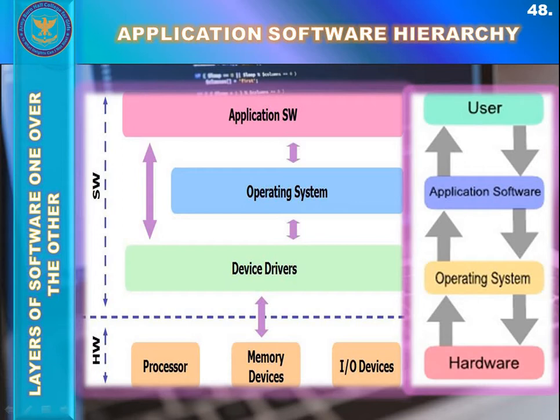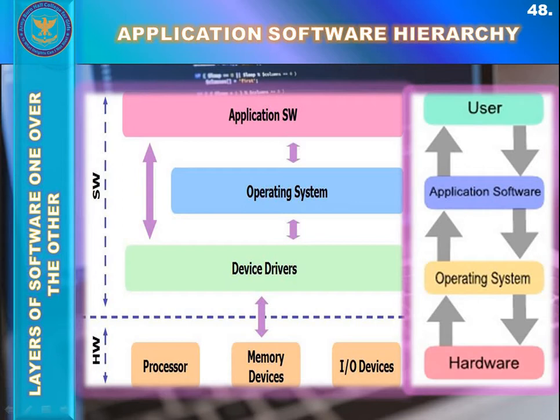Above the device drivers exists the system software type, the operating system. As you would notice, above the hardware lies the system software, as the operating system is part of system software. A device driver is also part of system software. So exactly above the hardware lies the system software.